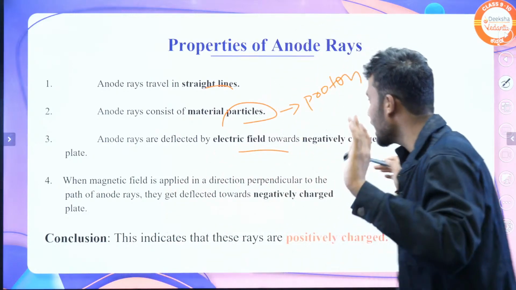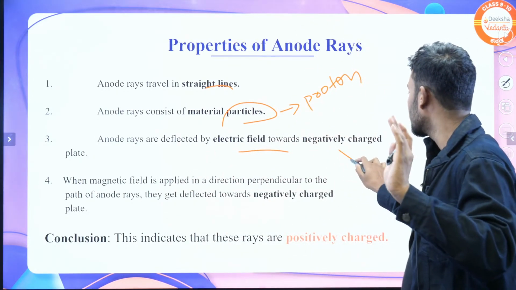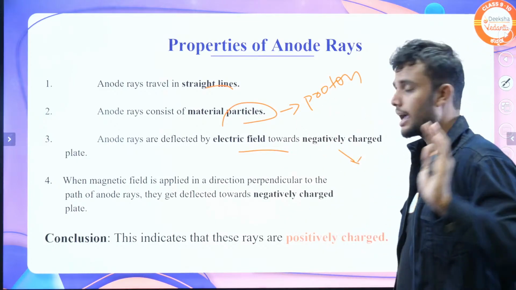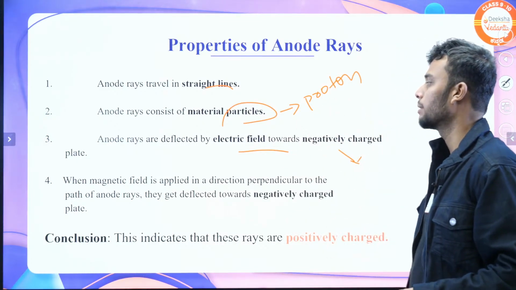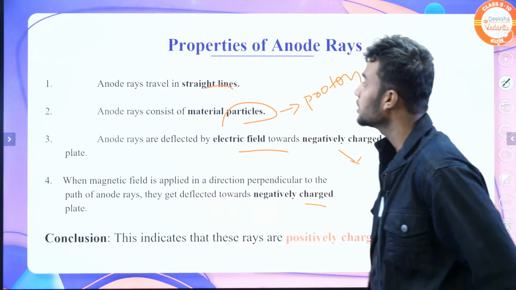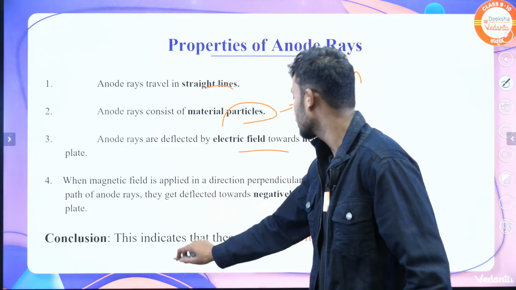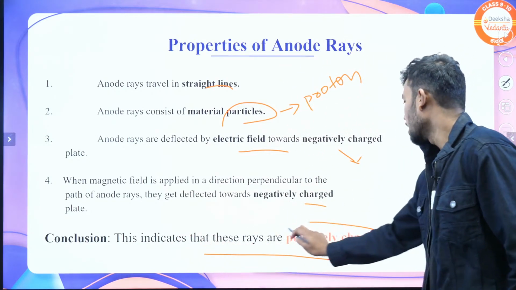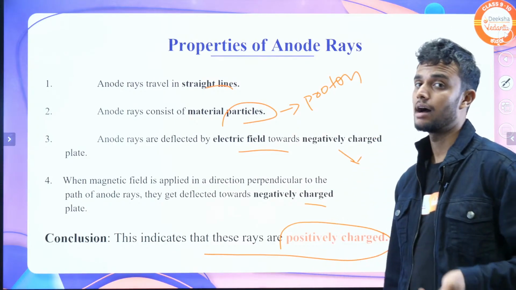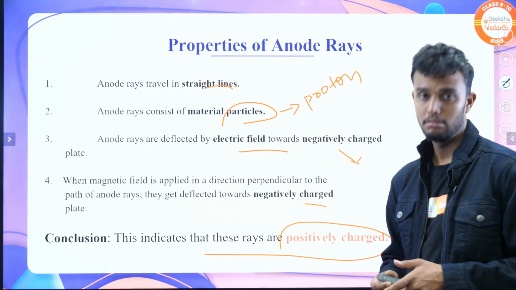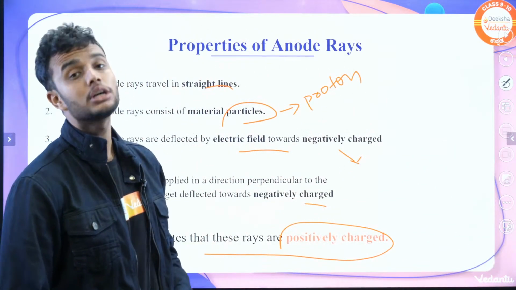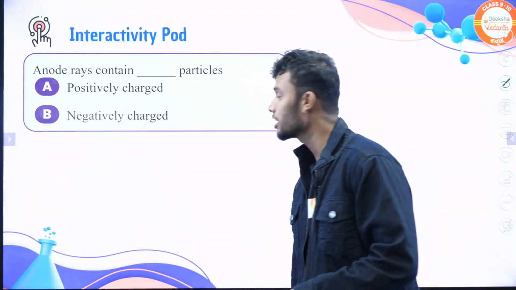This proton is deflected to the negatively charged plate. Right? The electron goes towards the positive side and the proton goes towards the negative side. The conclusion is that the atom consists of positively charged particles, which are nothing but the anode rays. These positively charged particles are called protons. Understood, students? This is the discovery of proton.